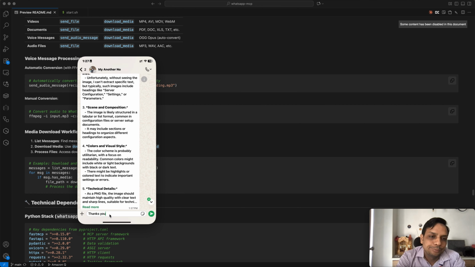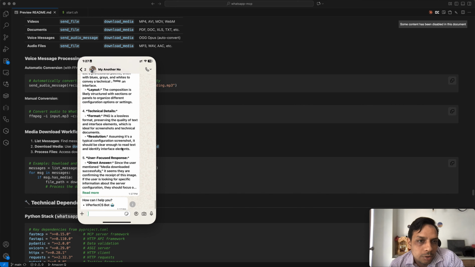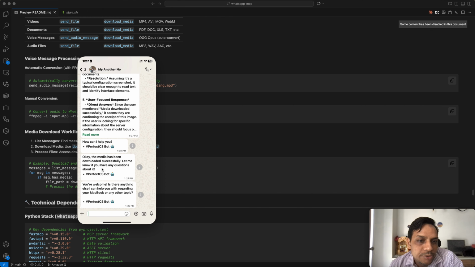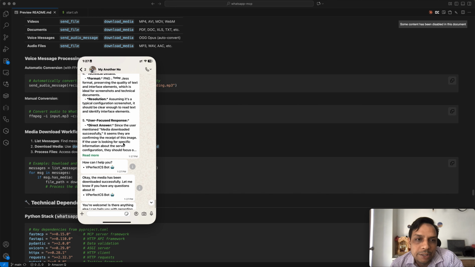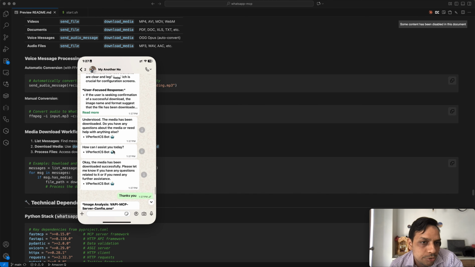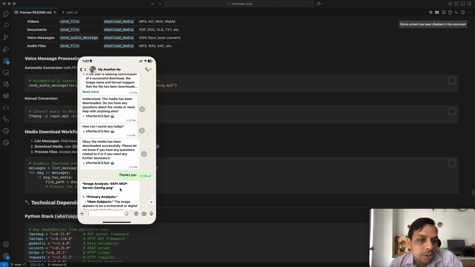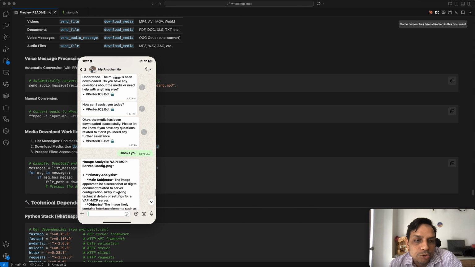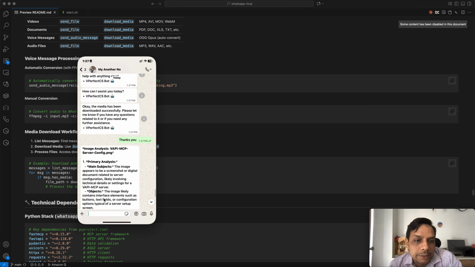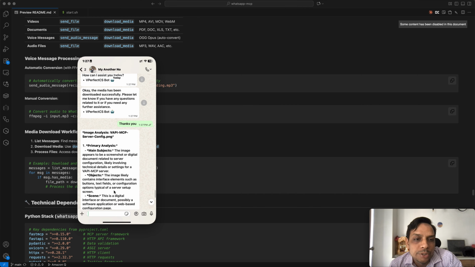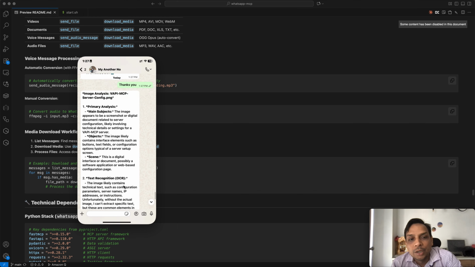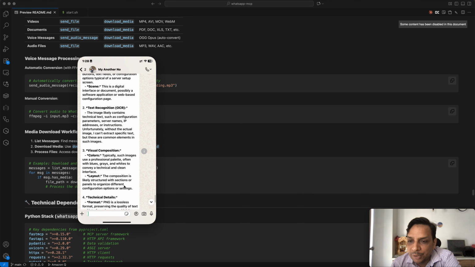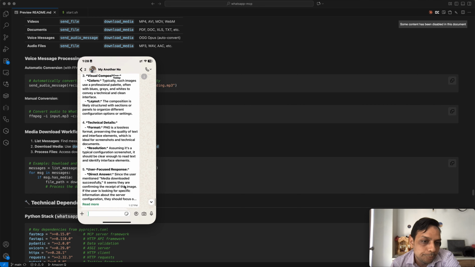Okay, so the media has been downloaded successfully. Let me know if you have any questions. So what is the file it responds? Let's check. The WAPI MCP server PNG, the primary object within the image appears to be a screenshot of a digital document, and it has settings for MCP, and the objective of the image is likely to contain an interface. This particular reply is generated from a separate agent in the N8N workflow.